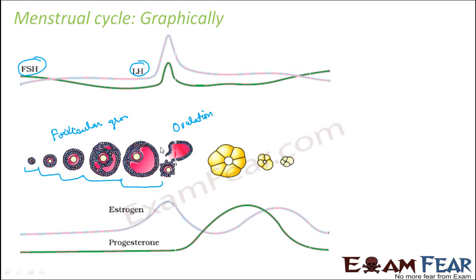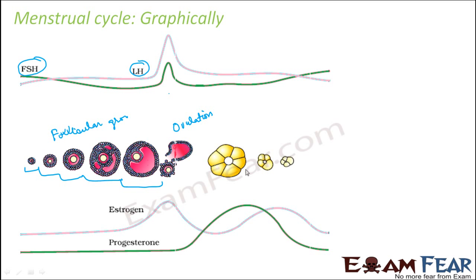Now just have a look at this. The moment when ovulation happens, that is the time when the level of LH is at maximum. So when the luteinizing hormone is at its peak, that is the time when the Graafian follicle ruptures, and the egg is released. After that, it forms corpus luteum. So again, the levels of FSH and LH will decrease.